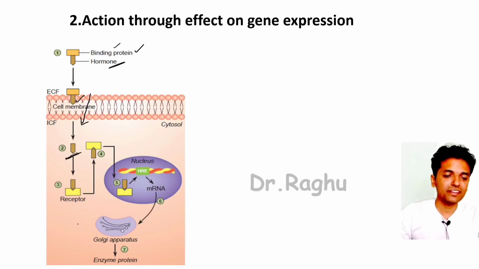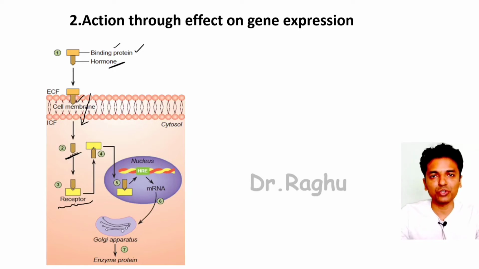Once it is inside the cell, it is going to bind to the receptors which are present in the cytoplasm. These receptors are called intracytoplasmic receptors. Sometimes the receptors can also be present in the nucleus. Now a combination of this hormone and the receptor is going to form a complex. This is called the hormone receptor complex, or it is also called the ligand receptor complex. And now this complex is going to enter into the nucleus. Once this complex has entered inside the nucleus, it is going to stimulate a part of the nucleus which is called HRE.